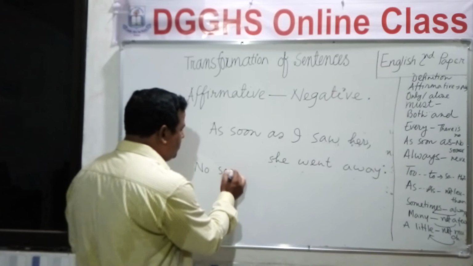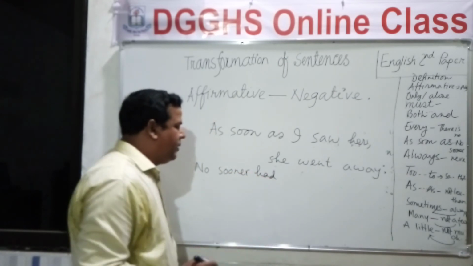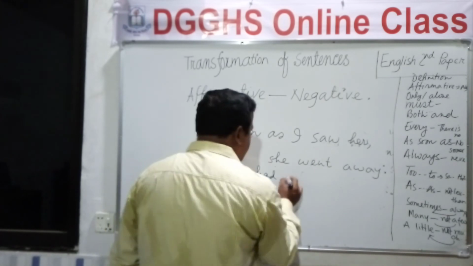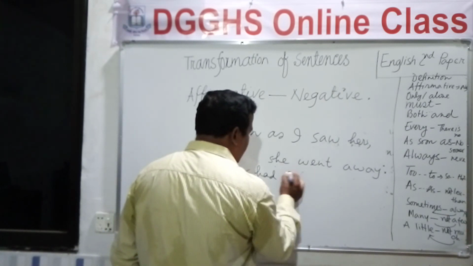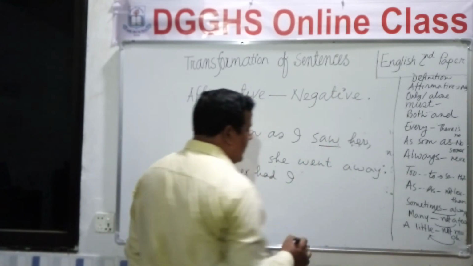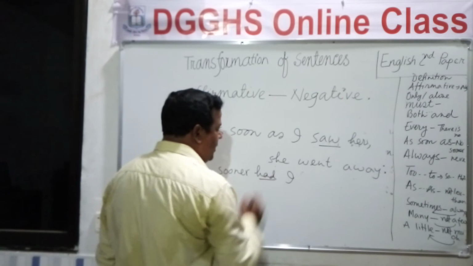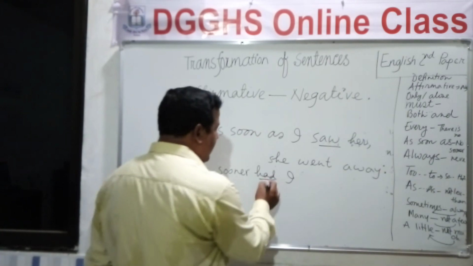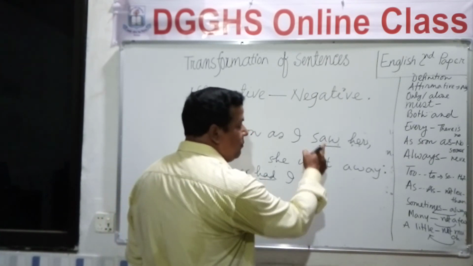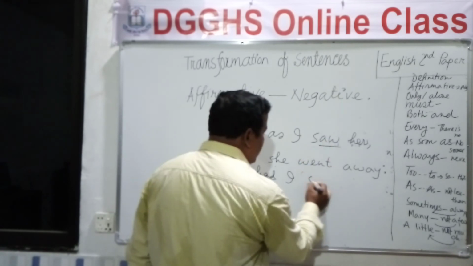No sooner had. And then you will write the subject I, and then you will have to change the form of the verb into the past participle form, because we have written here had. So what is the past participle form of the verb saw? Seen.